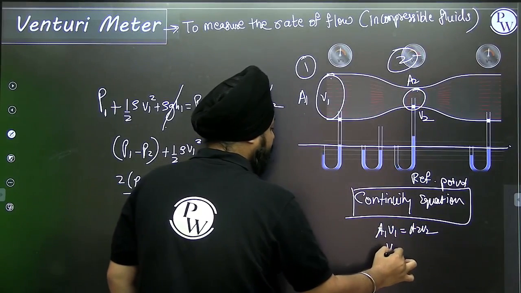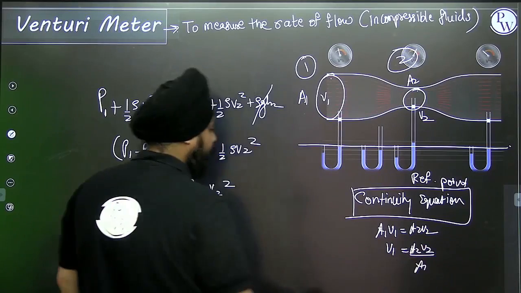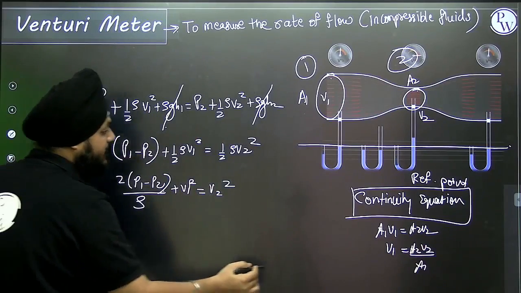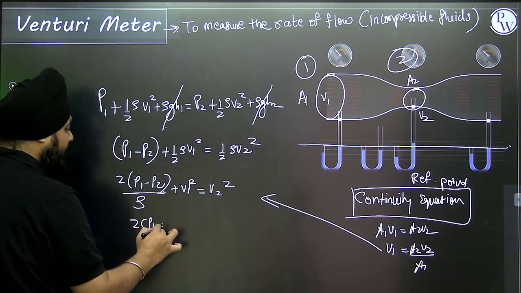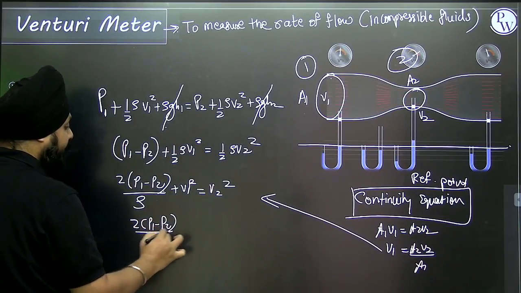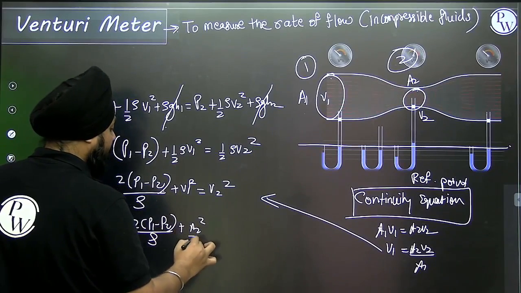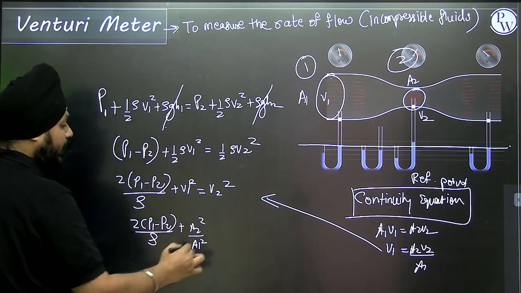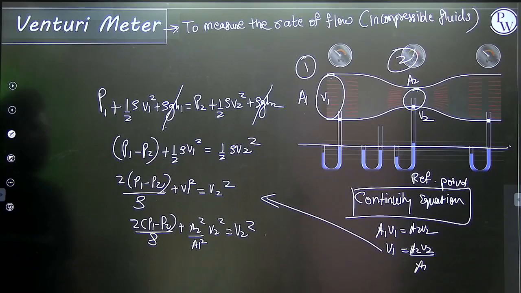So replacing V1 as A2 V2 whole divided by A1, we get 2 (P1 minus P2) whole divided by rho plus A2 square by A1 square V2 square is equal to V2 square.